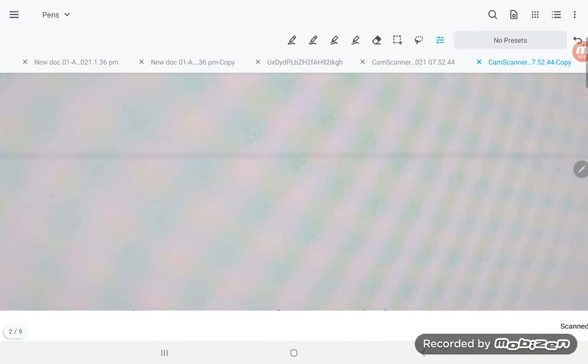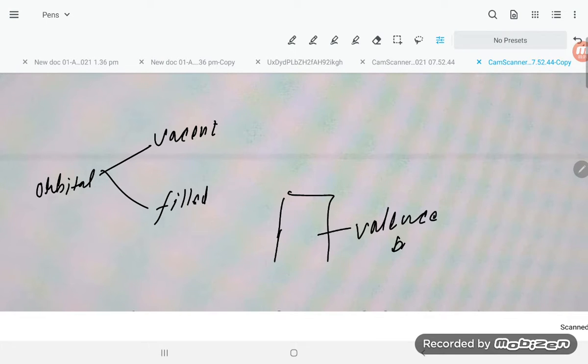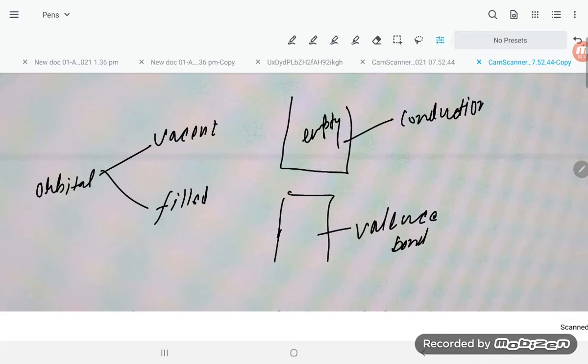Suppose there are two types of orbitals: a vacant orbital and a filled orbital. The filled orbital is the valence band. The other, the empty orbital, is the conduction band.